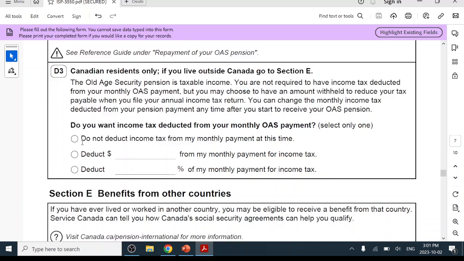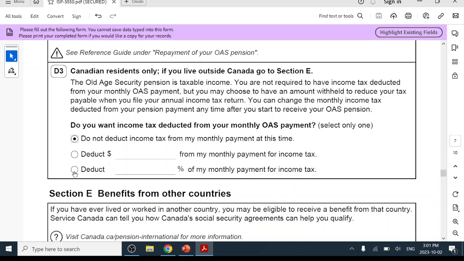So let's go down. Do you want income tax deducted from your monthly OAS payment? We normally recommend that people choose the first one: don't deduct income tax from my monthly payment at this time. You can do the tax return, filing your income tax every year by the end of the year.